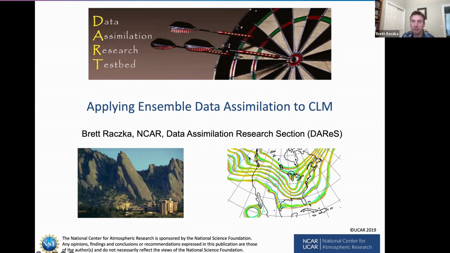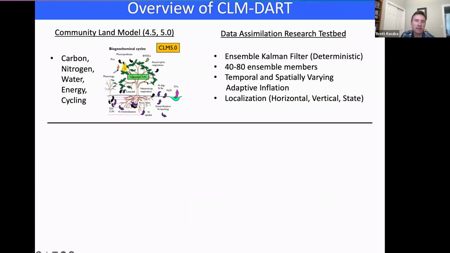Today I'll talk about Ensemble DA with the Community Land Model. Community Land Model is a mechanistic representation of land surface processes as shown here. We couple that within DART, and we run a traditional ensemble Kalman filter ranging between 40 and 80 ensemble members. We apply adaptive inflation and localization.